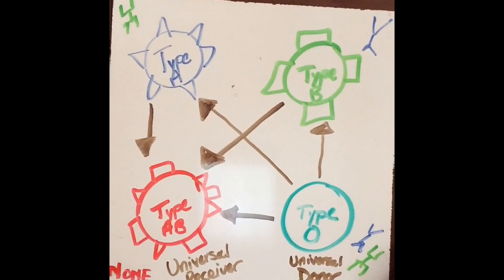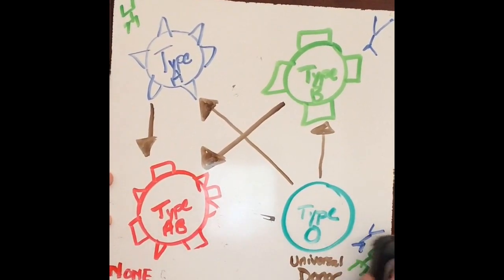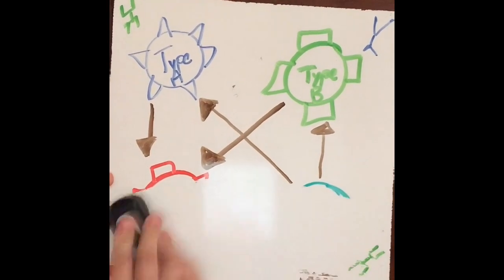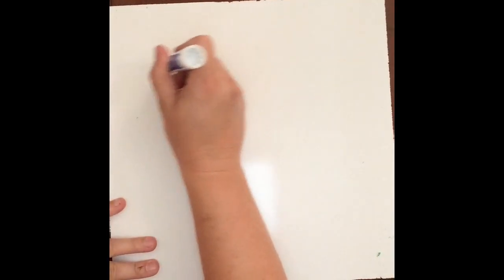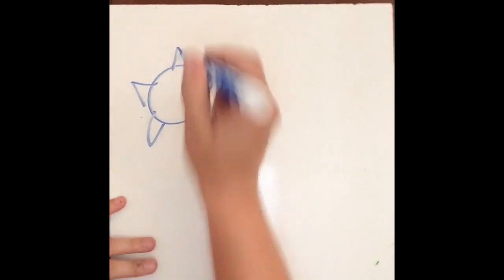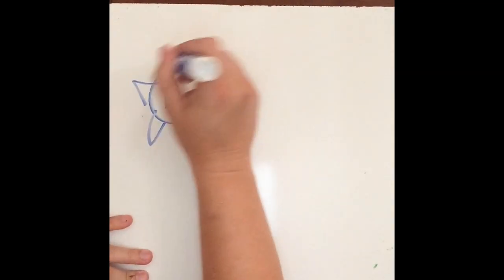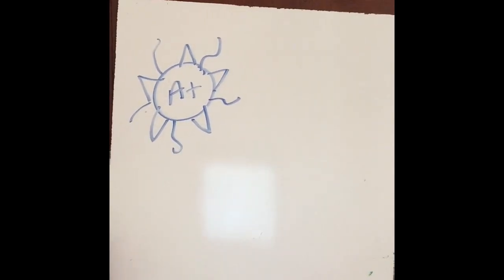So let's take a look here really quick about positives and negatives. Okay, so if I am an A positive person, so I have the A antigen, okay, and I have the RH antigen. Okay, so I'm an A positive person. Now, who can I receive blood from?